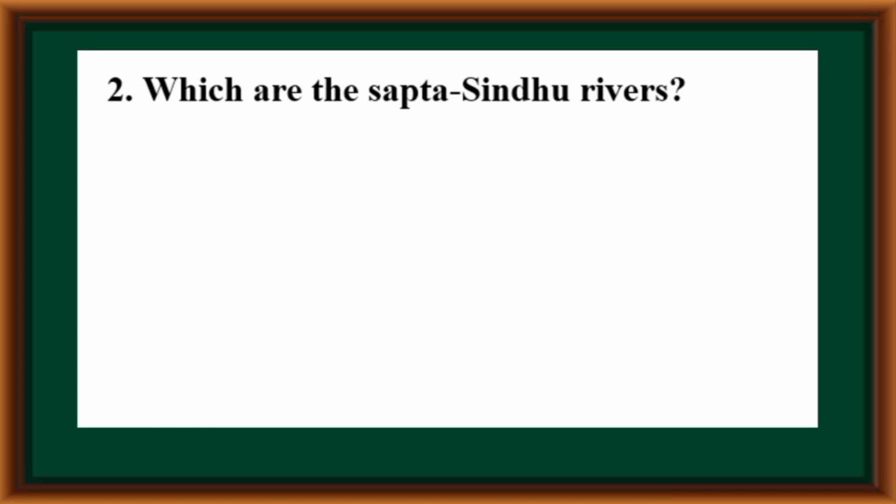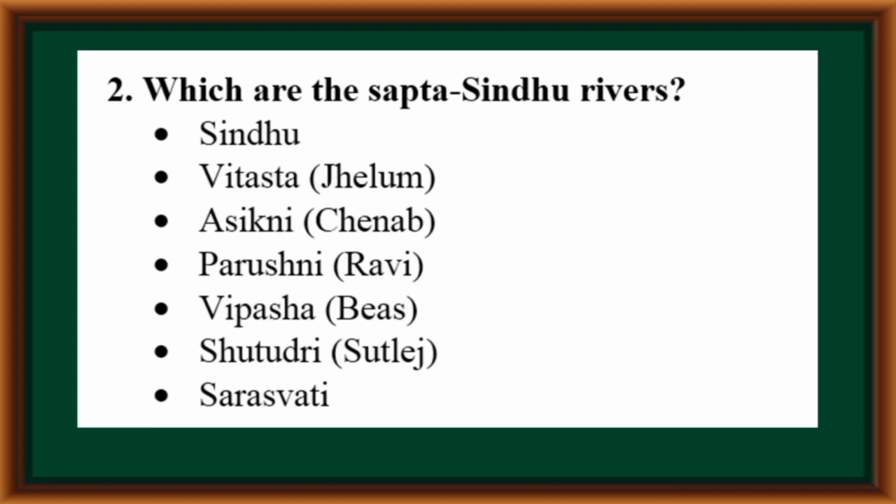Which are the Sapta Sindhu rivers? Sindhu, Vitasta or Jhelum, Askni or Chenab, Parushni or Ravi, Vipasha or Bias, Shutudri or Sutlej, and Saraswati. These are the Sapta Sindhu rivers.